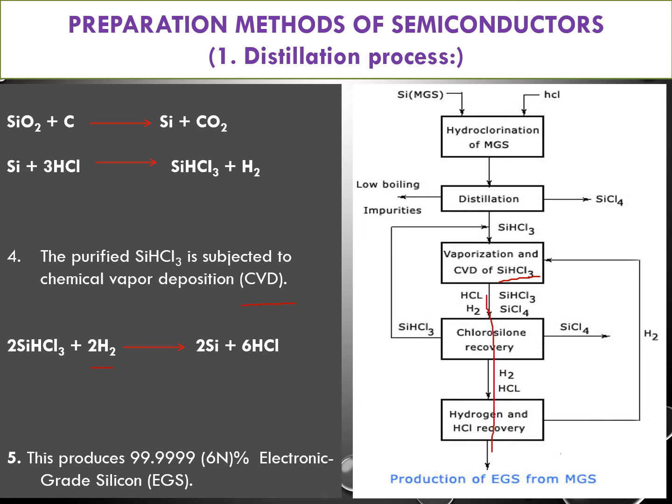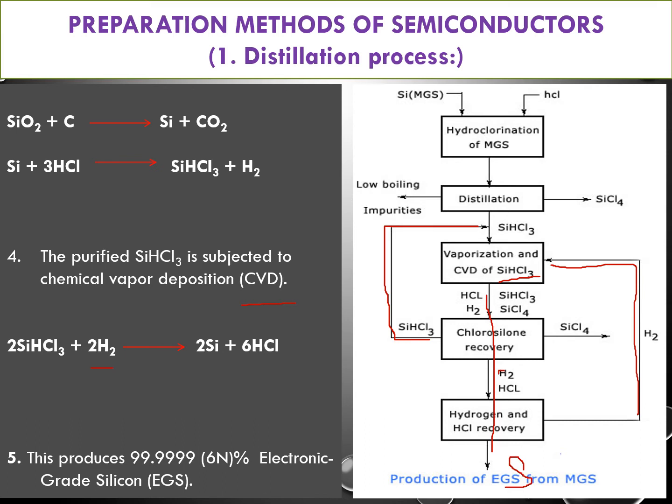But here unreacted SiCl4 is separated, and H2 gas and HCl gas are also recovered here, and unreacted SiHCl3 is sent back for the next CVD process. The hydrogen gas produced is also utilized for the previous process. Like that, finally we recover the pure silicon.